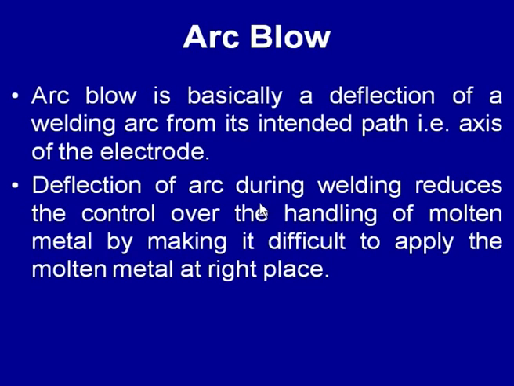Arc blow is primarily associated with the deflection of the arc from the axis of the electrode, and this makes the placement of the molten metal into the desired position difficult, and indirectly it increases spattering by the falling of the molten metal or placing of the molten metal in an uncontrolled manner here and there.